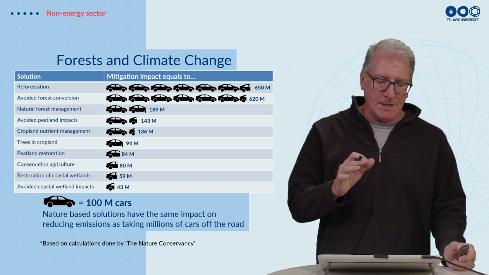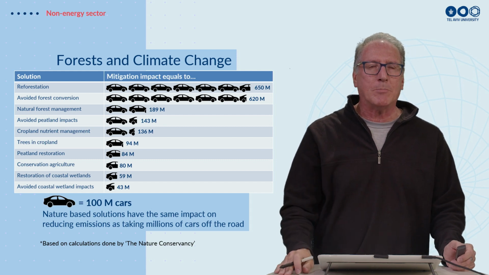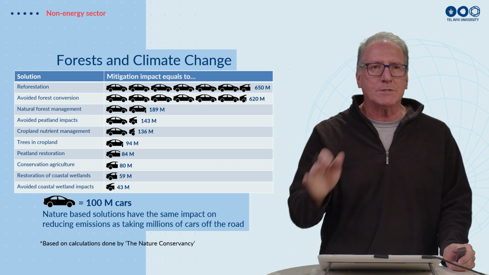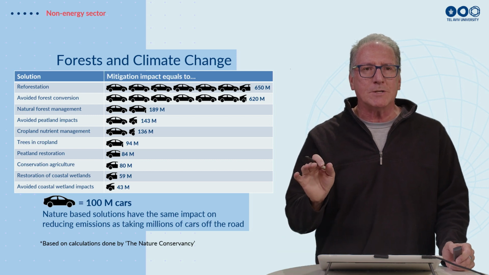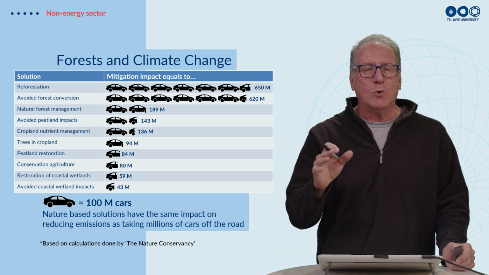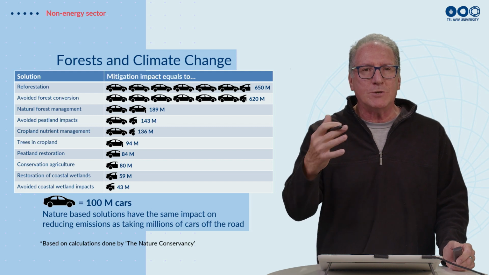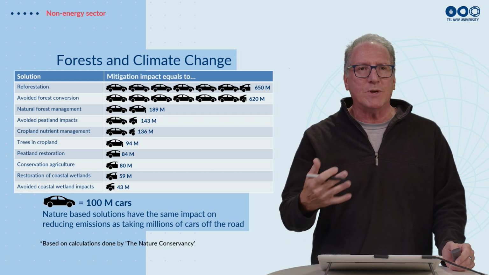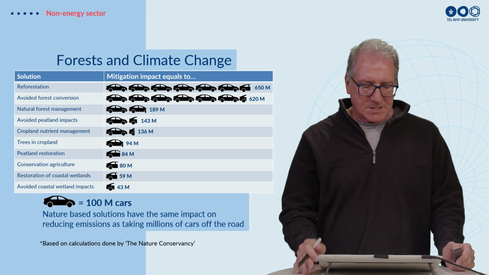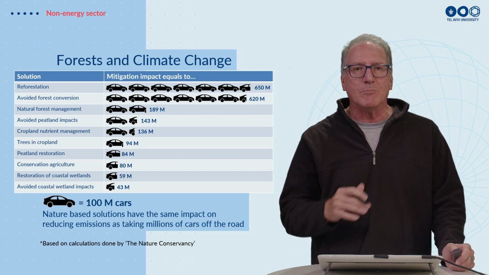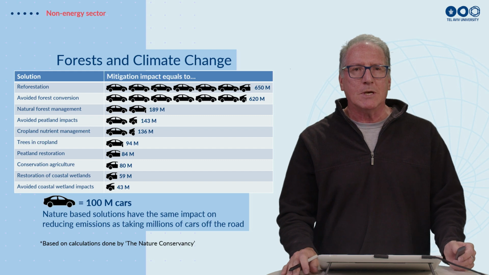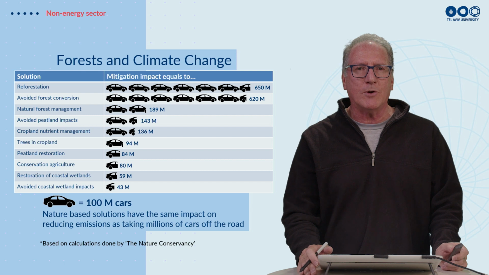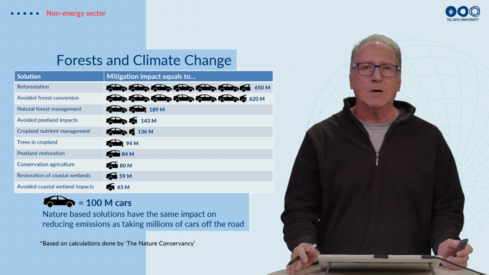And we can see that the various actions that we're doing around the planet have a huge impact on the carbon dioxide in the atmosphere. If we look at this table here, each one of these cars represents 100 million cars. In other words, if we do one of these different solutions, whether it's reforestation or better management, this is the same as reducing hundreds of millions of cars driving on the roads. So by doing various actions with the biosphere, with forest, we have the same effect as reducing cars driving on the roads.